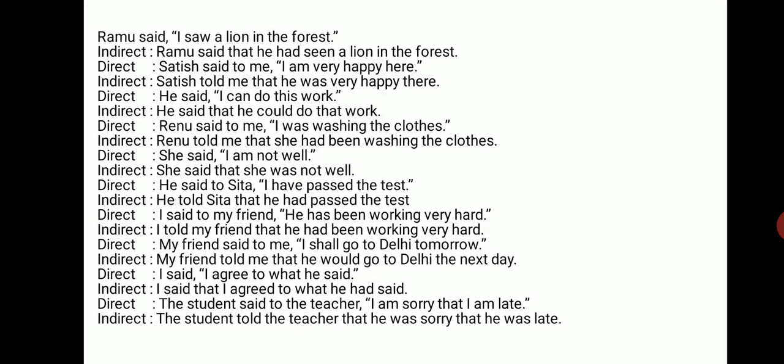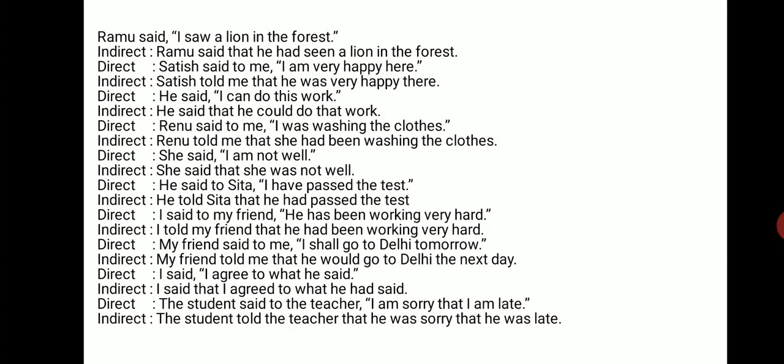Satish said to me, I am very happy here. Satish told me that he was very happy there. Now, I again, first person. So it will change as per the subject of reporting verb. Subject of reporting verb is Satish, third person. So I is changed into he.